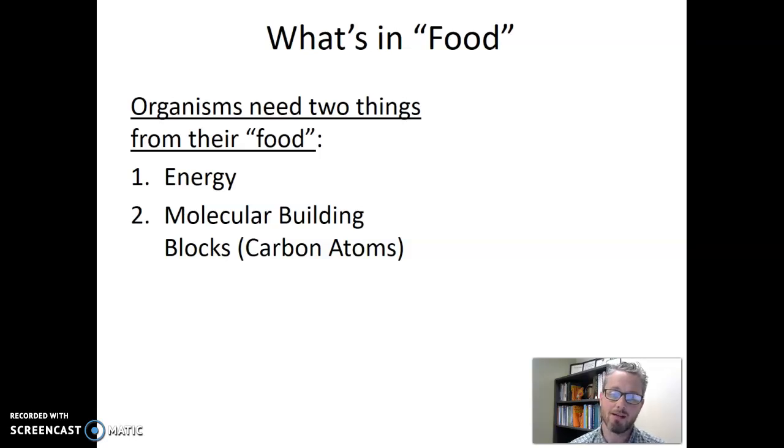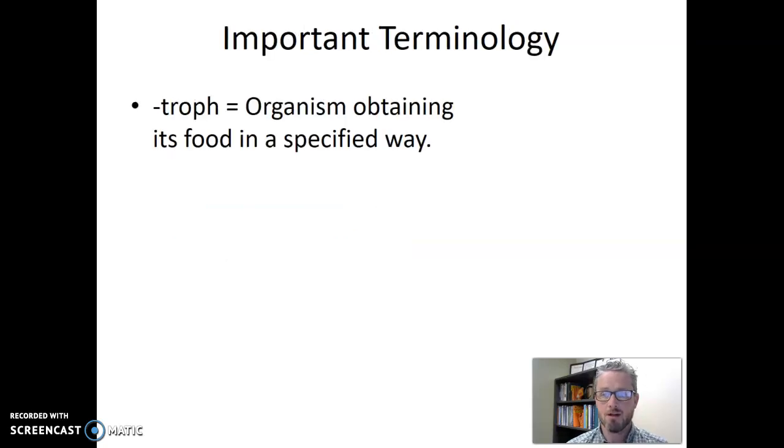So really when I say molecular building blocks, I'm referring to what is the source of carbon atoms for this organism. So we're going to have some of these troph pieces of terminology that refer to where the organisms get their carbon.